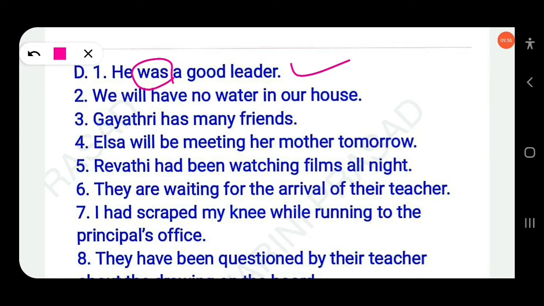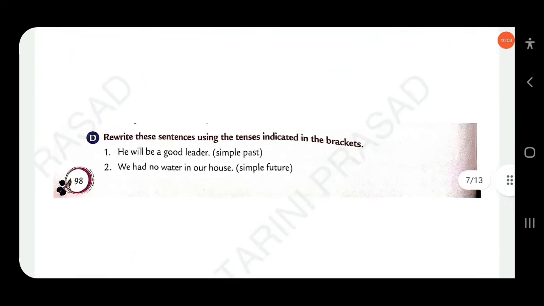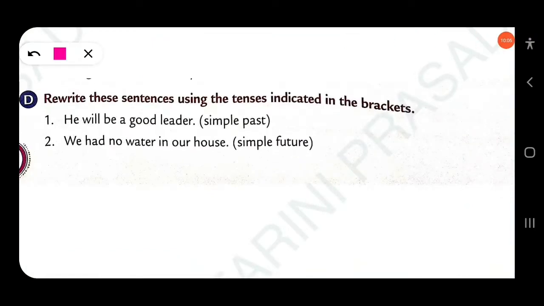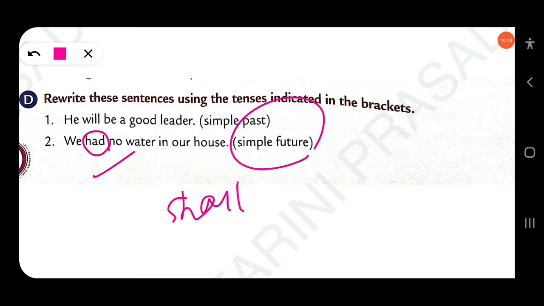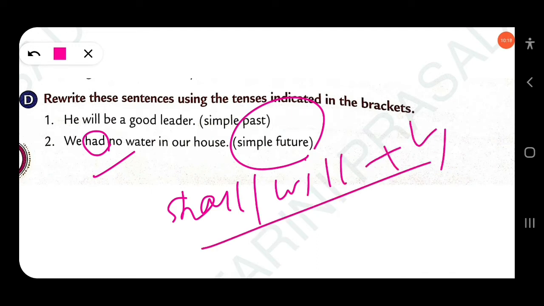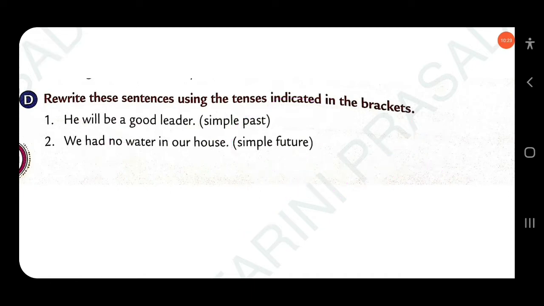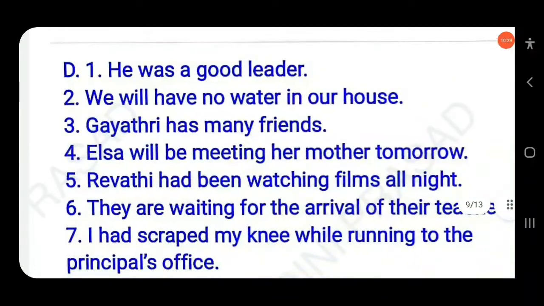Then next question here: we had no water in our house. The sentence is written in simple past, so you have to change it into simple future. As you know the structure of simple future is shall or will plus v1, the answer will be we will have. We will have no water in our house.